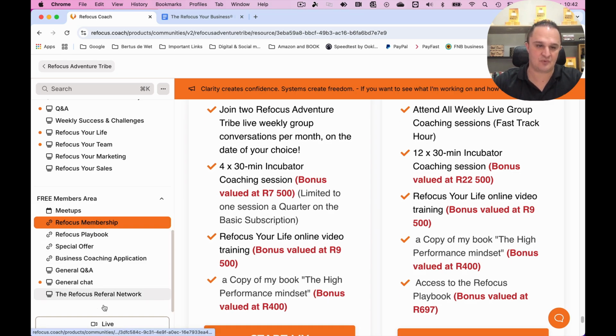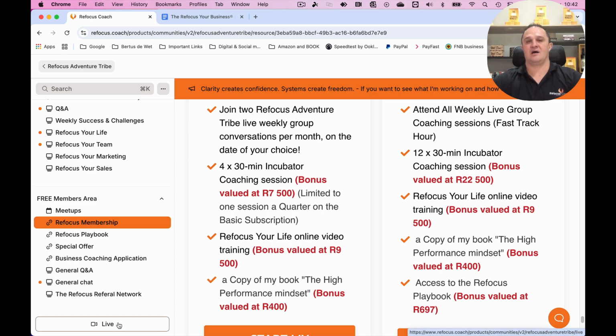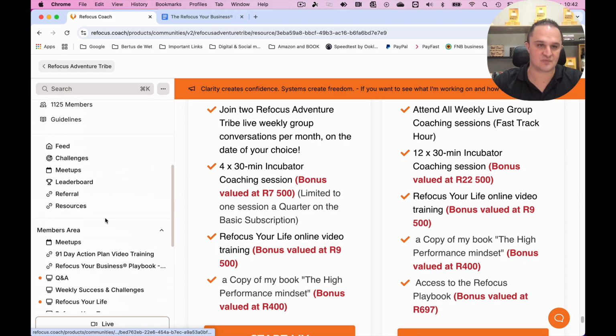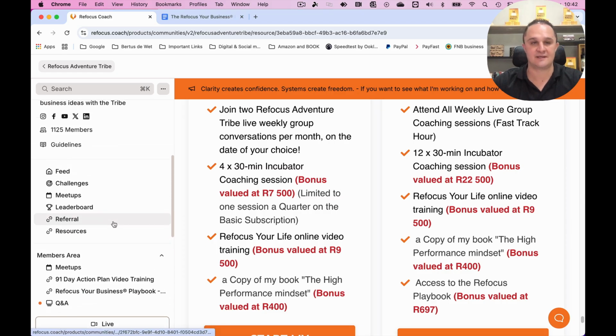And the most important part here is the live room. Every week when I go live on the fast work hour, you just click on this little button here. When you click on this button, just follow the steps, give access to your microphone and your video camera, and follow the steps, and you should be in the live room. It's like an online Zoom or Teams type of call. I'm not going to click on it now because then it's going to ask me a whole bunch of stuff and it's going to become weird.